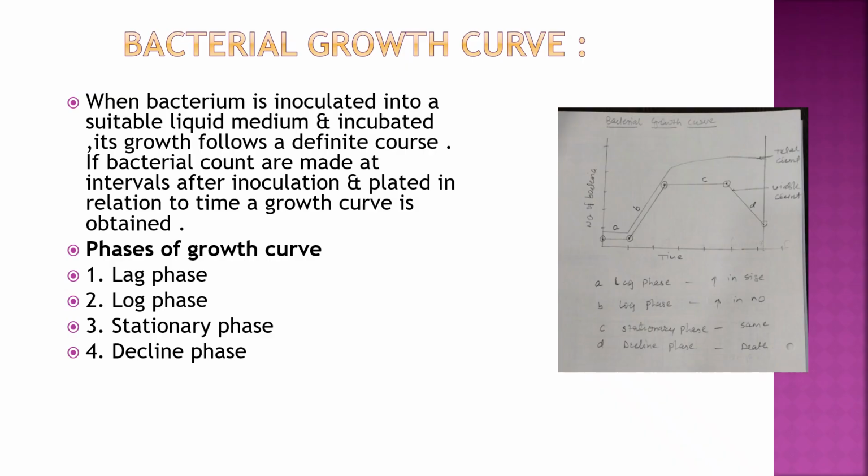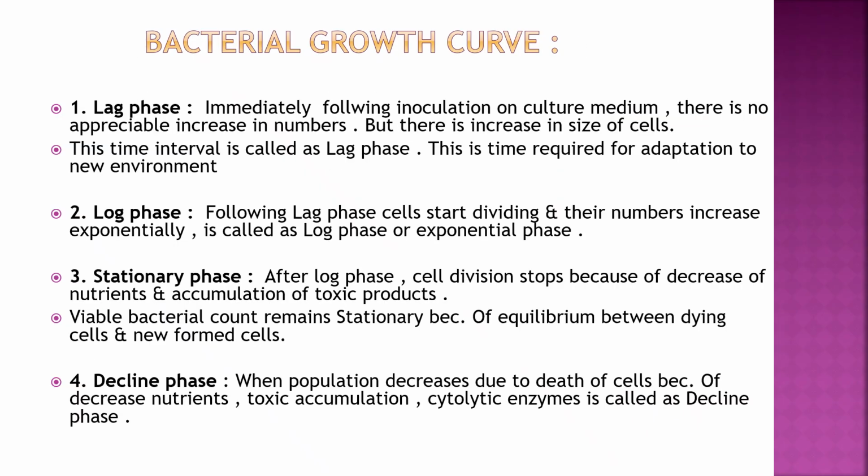Hello students, today we will see bacterial physiology, that is the bacterial growth curve. When a bacterium is inoculated into a suitable culture medium or liquid medium and incubated, its growth follows a definite course, and that curve is called the bacterial growth curve. There are four stages in the bacterial growth curve: lag phase, log phase or exponential phase, stationary phase and decline phase. In this diagram you can see these four phases.